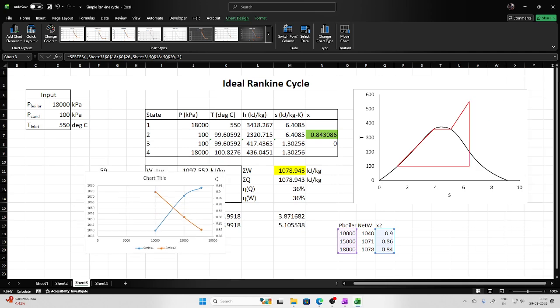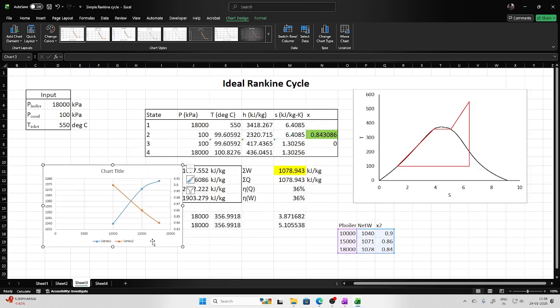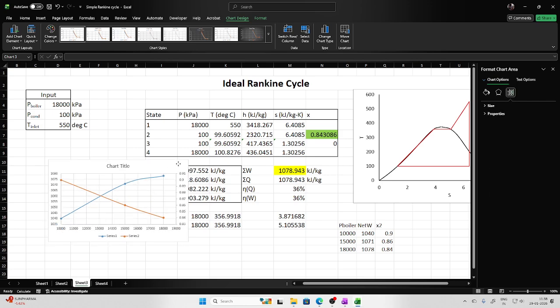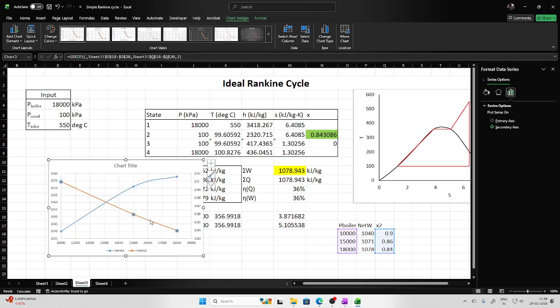Now let us format this also. Let us start with 10,000. Now, what can you see? This orange line is representative of the dryness fraction. So as I increase the boiler pressure, the dryness fraction continuously reduces, and this is dangerous.